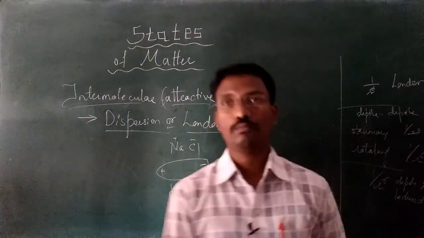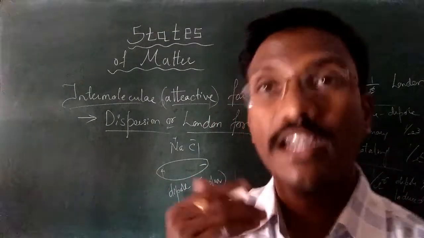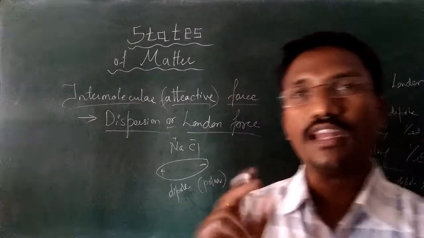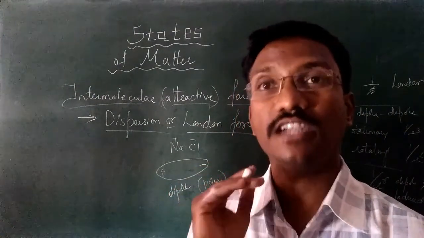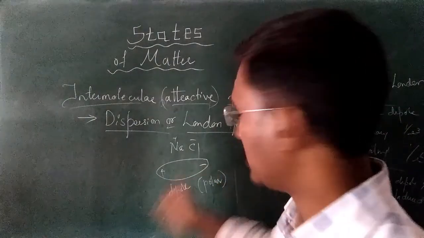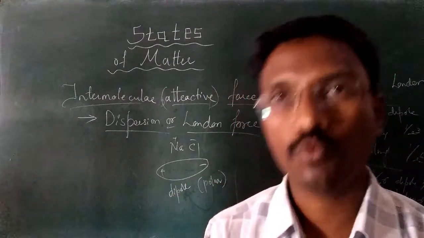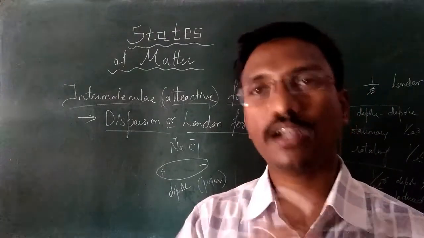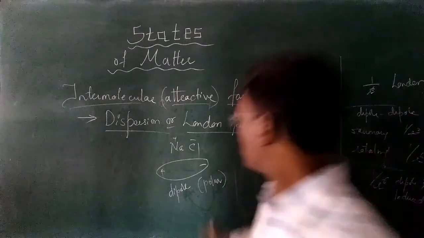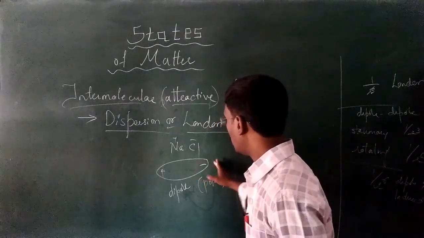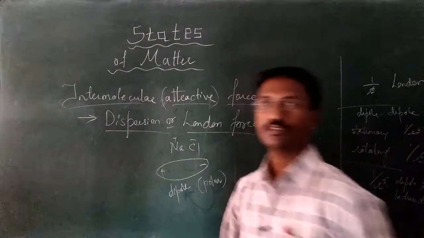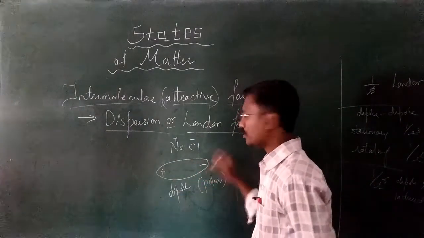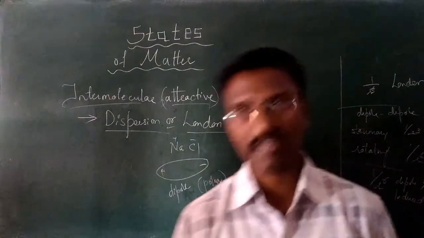It means at one pole it is electron deficient. Keep the word deficient in mind. Deficient is nothing but the number of electrons is less. If the number of electrons is more, we call that electron rich. Here rich is nothing but the number of electrons is more towards some end. At one pole, the number of electrons is less. That is called electron deficient. And this is electron rich. If that is created, that is called a dipole.